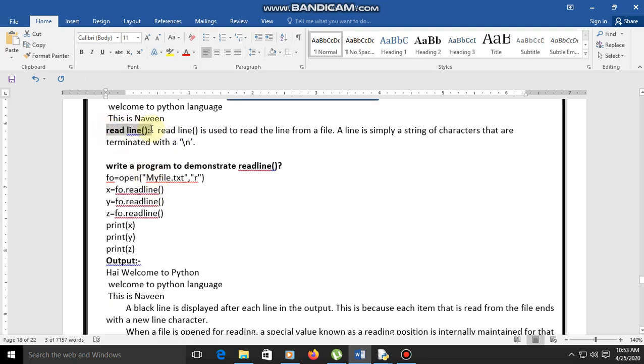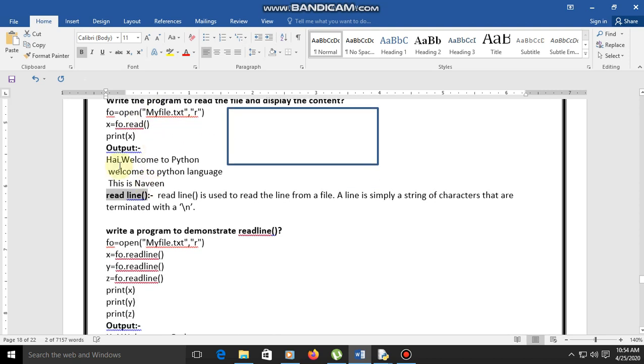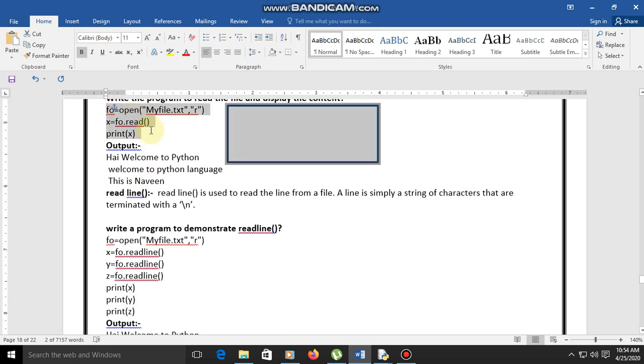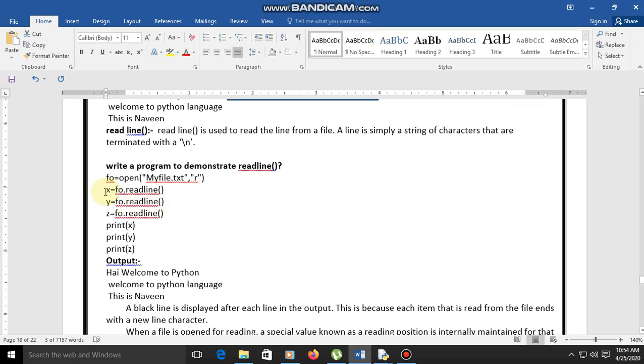And next one is readline. Here it is readline. What is the read function and what is readline? The difference is, the read function reads the entire data, but the readline function is used to read one line at a time. We have totally 3 lines here, right? So for that, I am going to take 3 variables like x, y, z. Every one line can be associated to one variable by using readline.